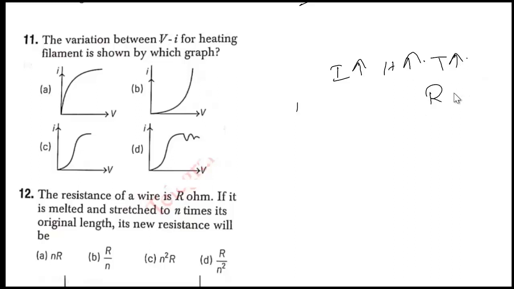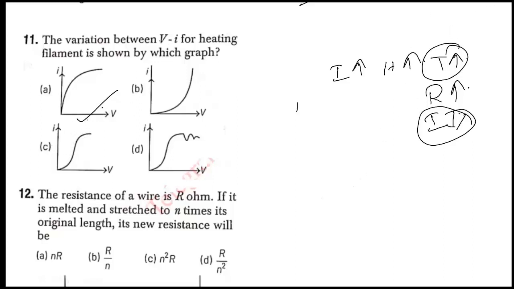As temperature increases, what will happen to the resistance? Collisions will be increasing, so resistance also will be increasing. So what will happen to the current? Current will be decreasing. Current can't pass through the circuit very easily. So as the temperature increases, the current flowing through the circuit will be decreasing. So which is the correct option? Here it is given, Ohm's law does not follow at high temperature. Ohm's law won't be obeyed at high temperature. That is, option A is the correct answer.